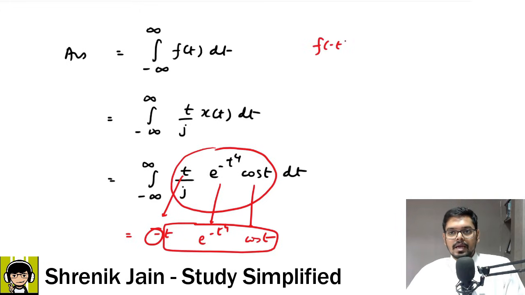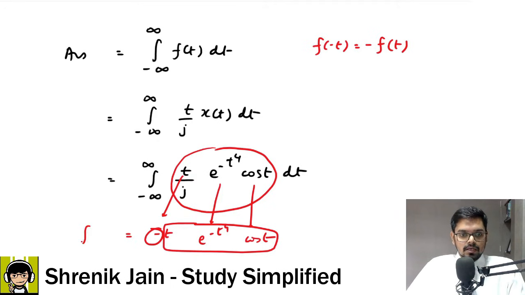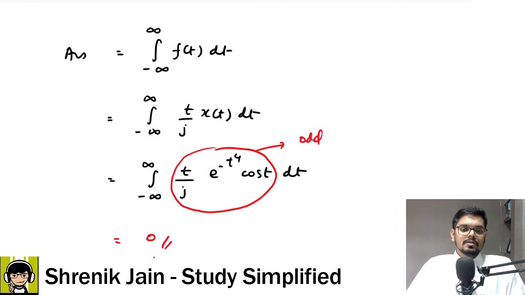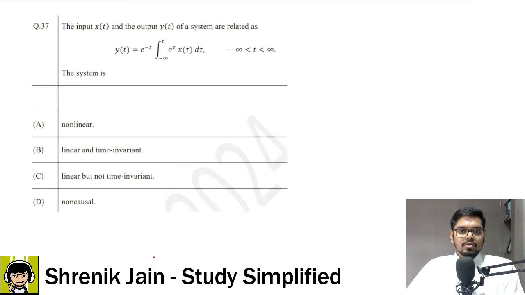Whenever f of minus t becomes equal to minus f of t, which happened here, right? When we replace t with minus t, we are in search of f of minus t. This is what we got, which is nothing but minus f of t kind of format. So the given signal was an odd signal, therefore the integration answer is 0. Understood why the integration answer is 0? Let us go to the next question.